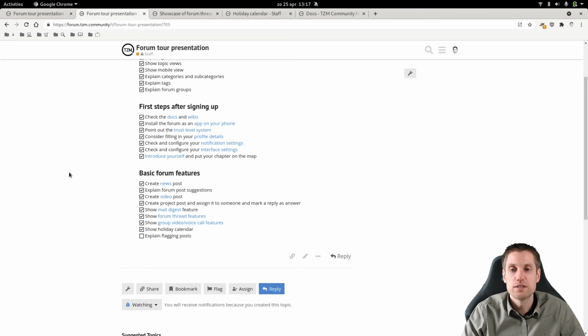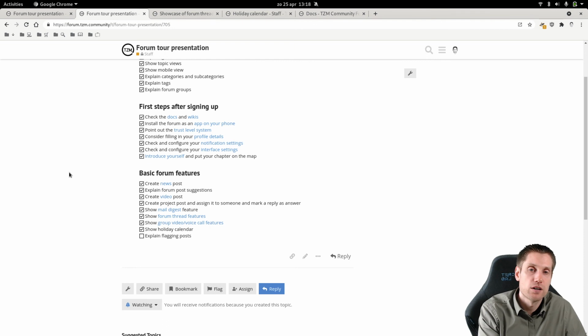But if the community flags a certain post by a certain number in a certain period of time, then it will automatically be hidden from the forum until a moderator can have a look.